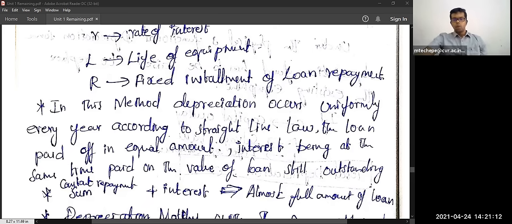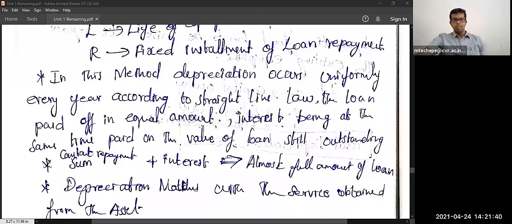So you are buying 100 crores, which means over 10 years, 20 years you need to give like 20 crores, 30 crores frequently, and you have to repay that loan amount with the same interest. Interest also, per month you are paying one crore, 2 crore, like that for the interest. After 10 or 20 years, you can easily repay the whole amount. So here, the constant repayment plus the interest is almost equal to the full amount of the loan.